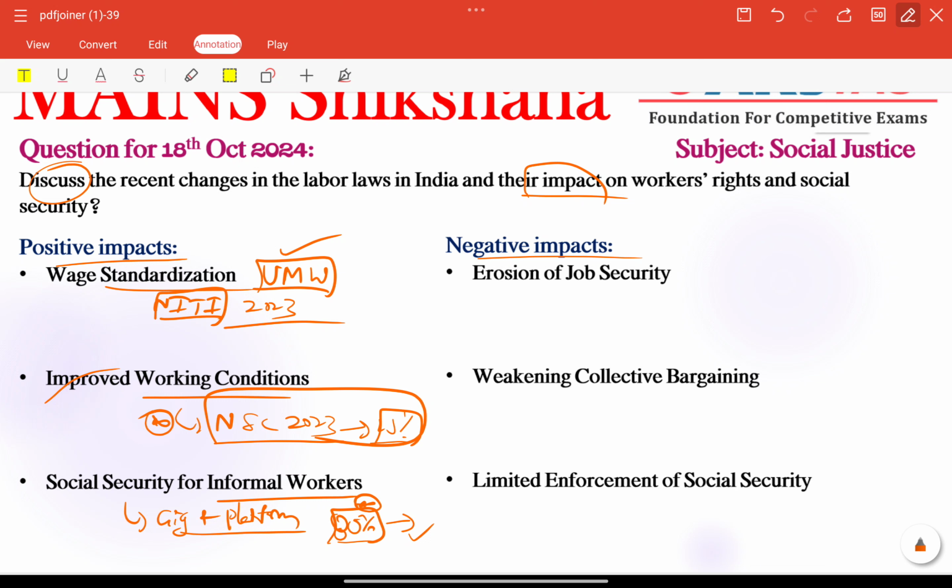Next, coming to negative impacts, we can connect three points positive and three points negative here, right?